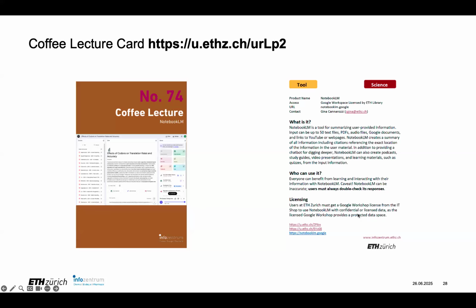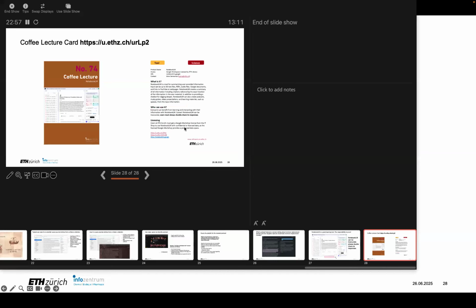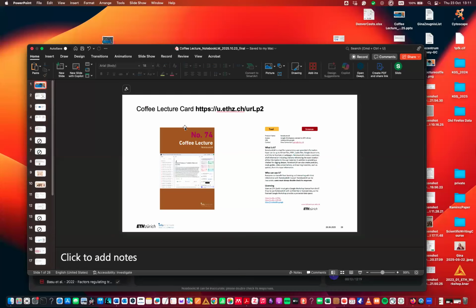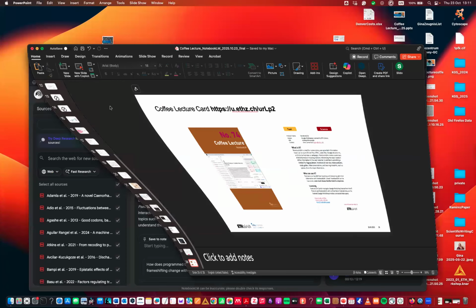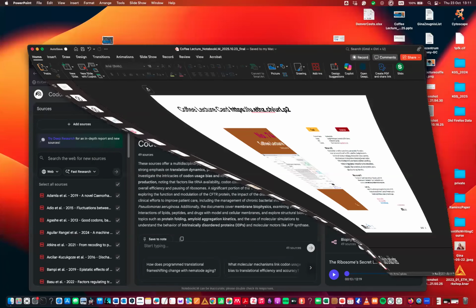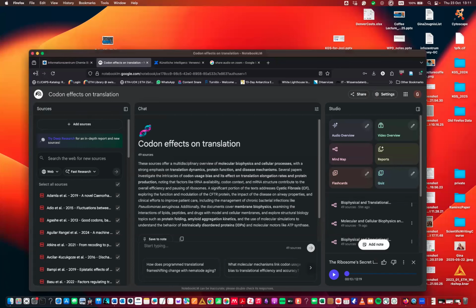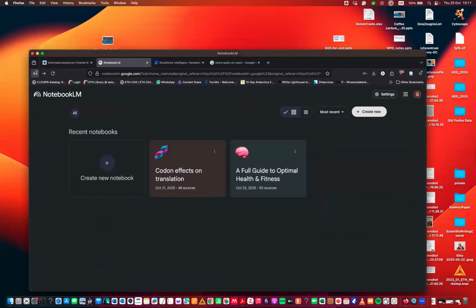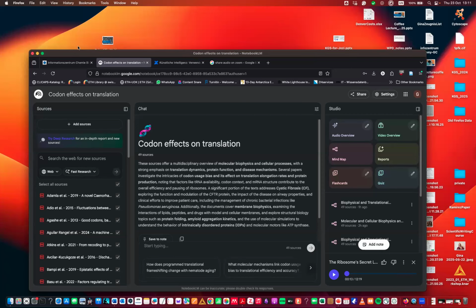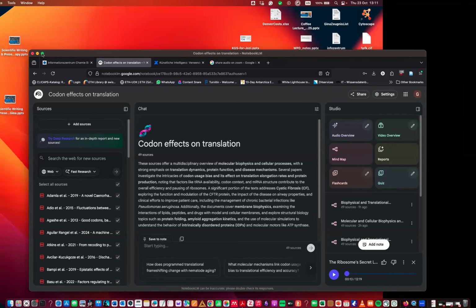But first, I would like to show the tool. Just a second. So I'm going to get rid of this one. And here I'm in NotebookLM, and I'm going to go backwards. And we can see here, these are my notebooks. So when I did that import from my Diary of a CEO, it just created this notebook. We're going to look at this one, which are the papers from the ETH library. And I can make that full screen.